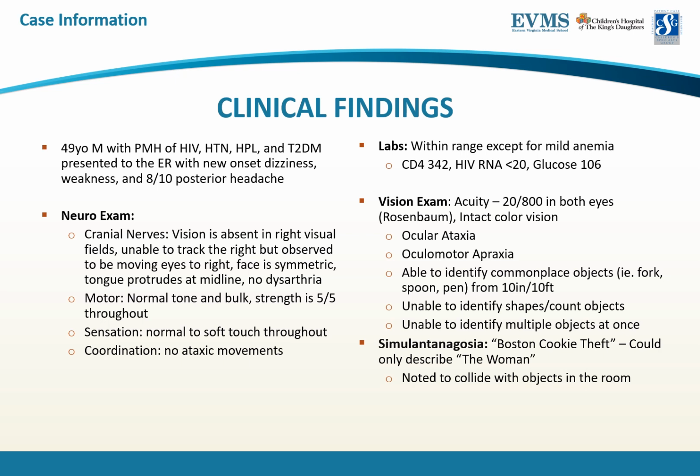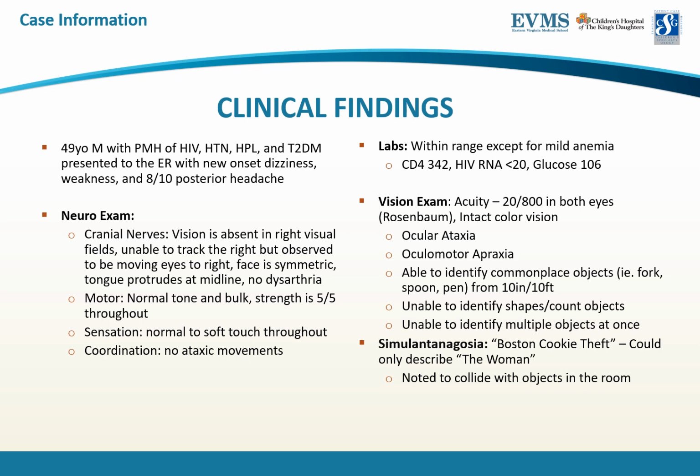On neurological exam, the patient was alert and oriented with slight difficulty following commands. His visual acuity was 20/800 in both eyes, with correction, with notable right eye superolateral quadrantanopia. Additional findings include optic ataxia and ocular motor apraxia. Further evaluation of visual deficits revealed the patient was able to properly identify commonplace objects such as a fork, spoon, and pen from 10 inches and 10 feet, but could not correctly identify the number of items when placed in a single hand. He could also identify colors but not shapes from the same distance.